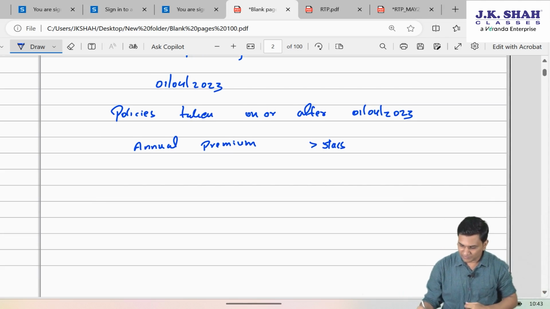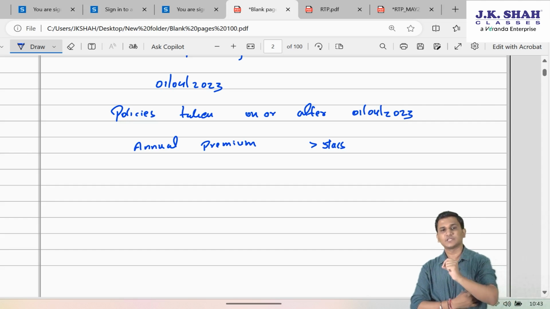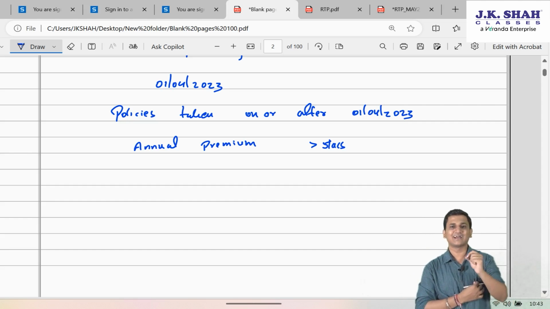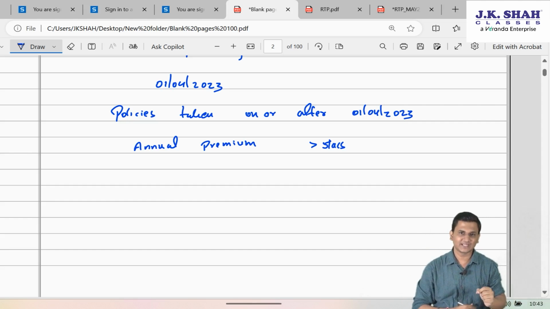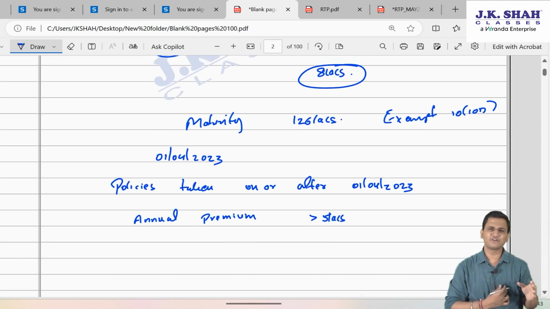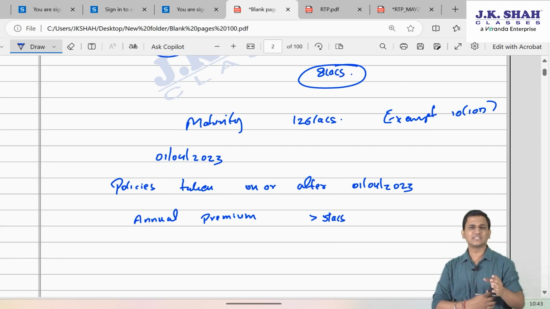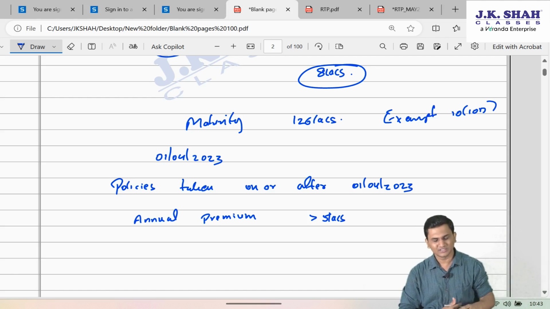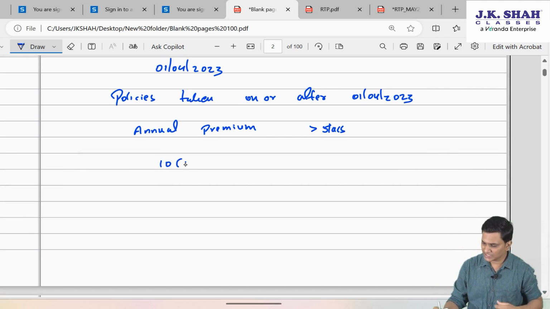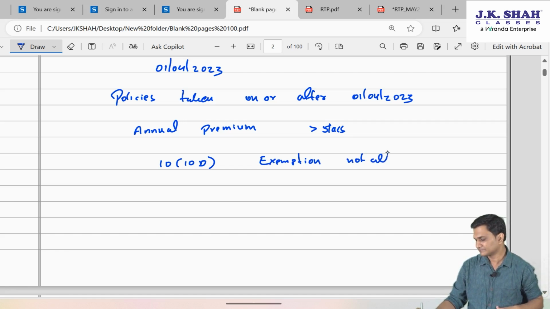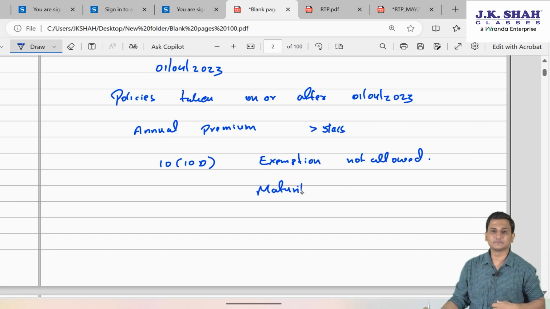So friends, if the policies are taken on or after 1st April 2023 and the annual premium is more than 5 lakhs, now irrespective of whether it is less than or equal to 10% or not, sir, you won't get section 10(10D) exemption on such policy. The maturity will become taxable.